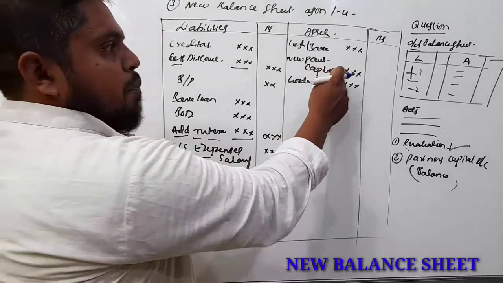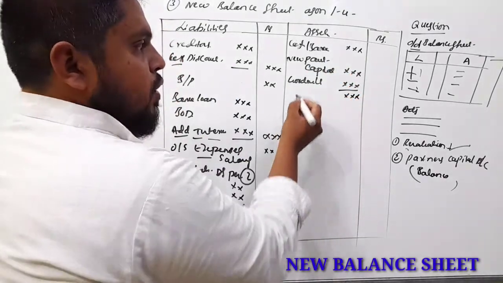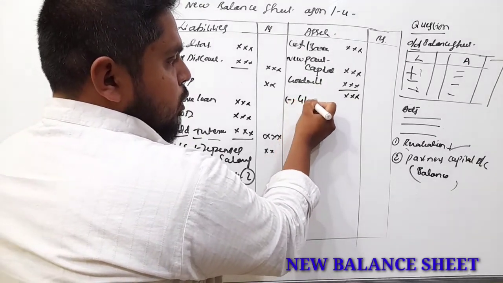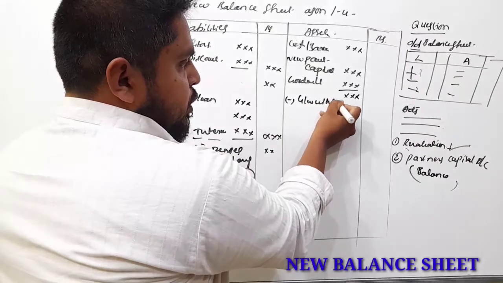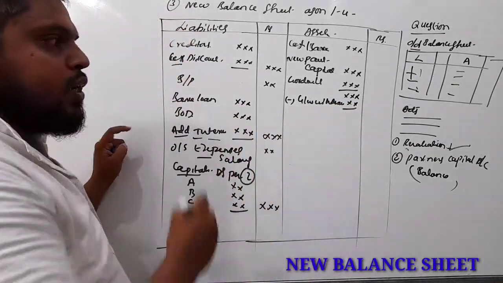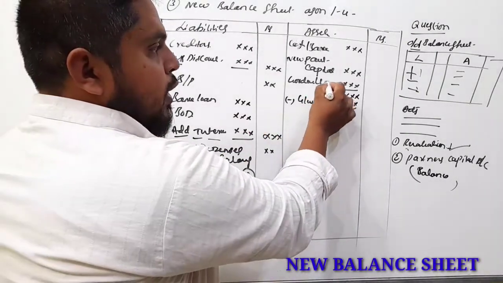So that capital and goodwill we have to add. Suppose if goodwill is withdrawn, you have to deduct it here. If half the amount, you deduct half and the other half should be added. If the full amount, you can deduct here only.